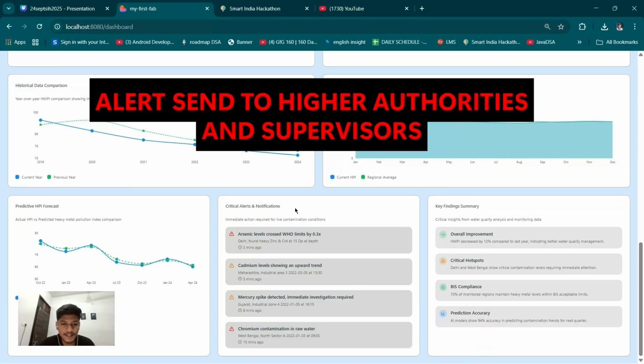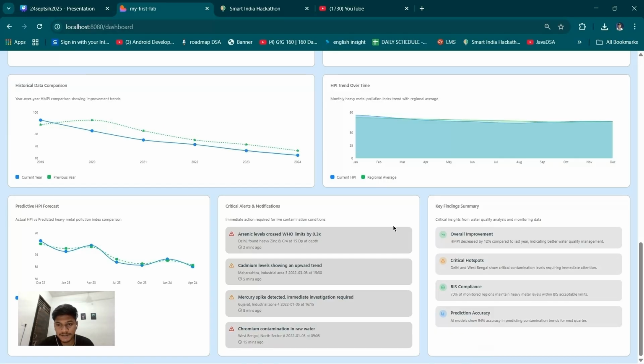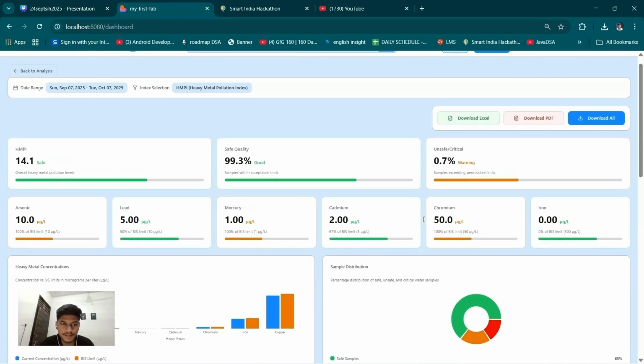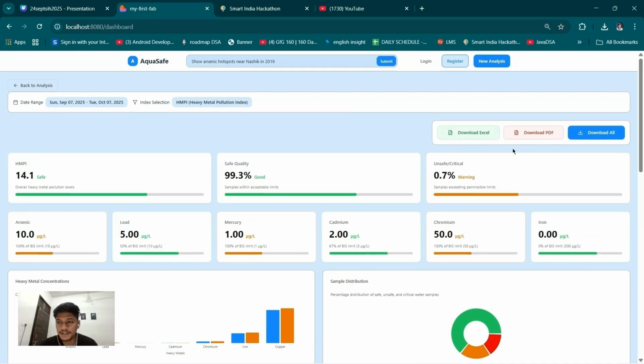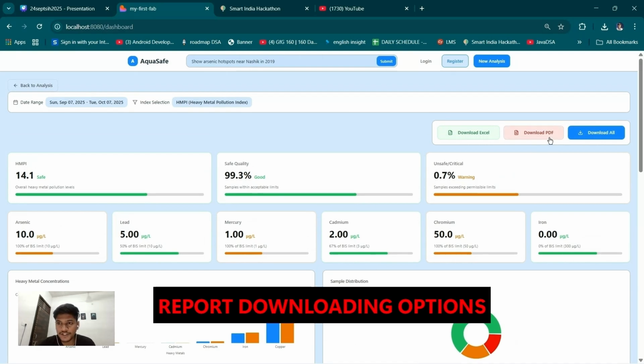And also we are giving the alerts and notifications to the higher authorities and supervisors for taking the mitigation actions. And also here you can find some of these findings like overall improvement, critical hotspots. So we have covered all the aspects. And now here one more thing, like the user can download the report and generate the PDF report, and it has been downloaded here.